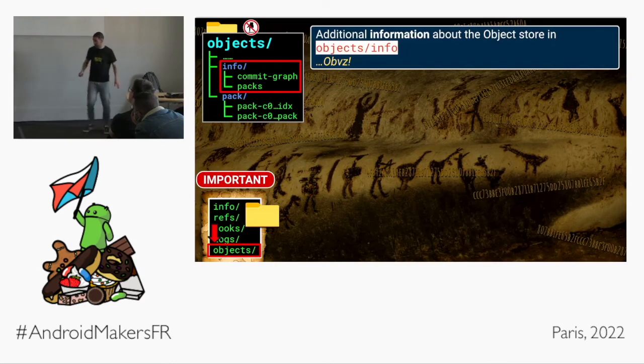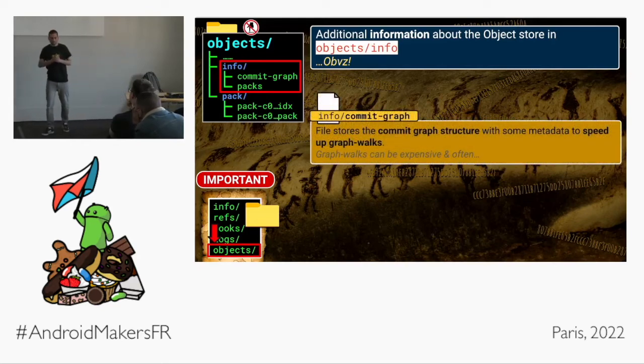Okay, we're running out of everything at this point. We have 2 more folders to look through. Keep your eyes peeled. We have the info folder within the object store, and this contains additional information about the object store in particular. There's this one file that's quite interesting called commit-graph, and this file contains a graph-like structure that Git can understand with some metadata to help Git speed up graph walks.